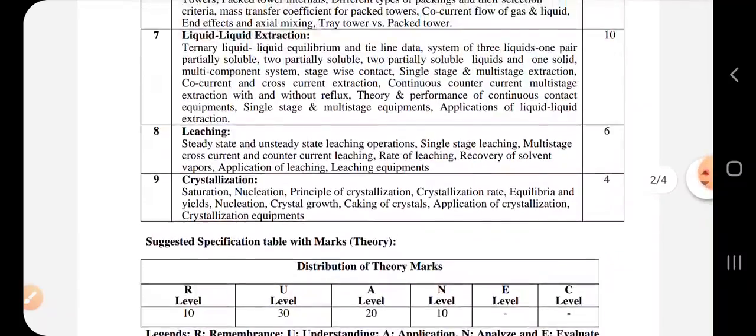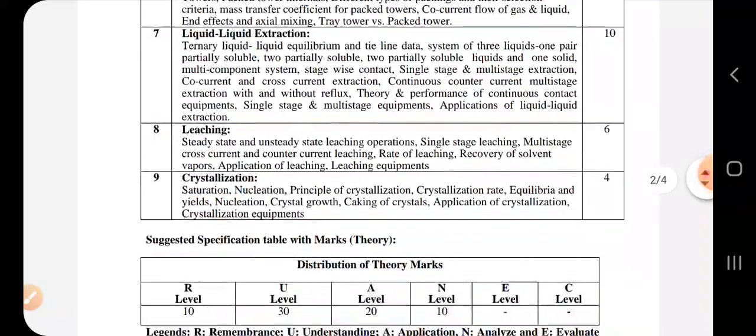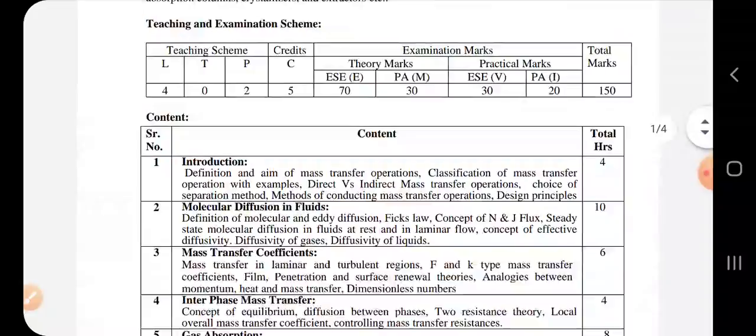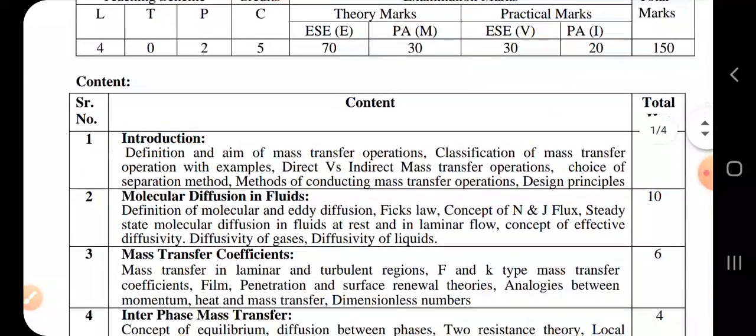So yes, this is the syllabus, and we'll be starting with the first chapter, introduction, from the next lecture, and in the next video we'll be studying introduction and I think we'll be able to cover up till Fick's law, so we'll start with that.